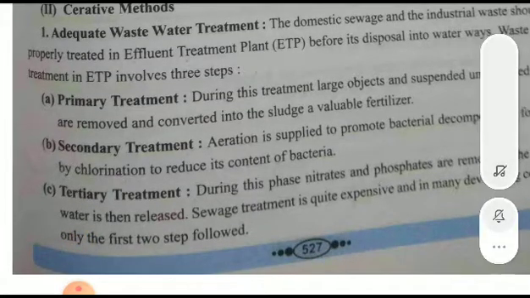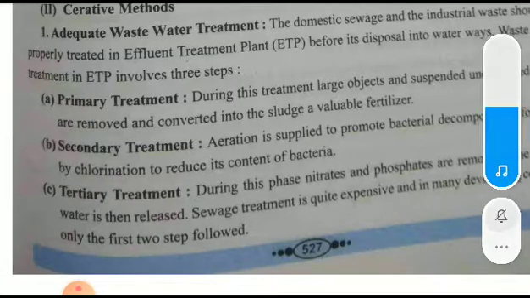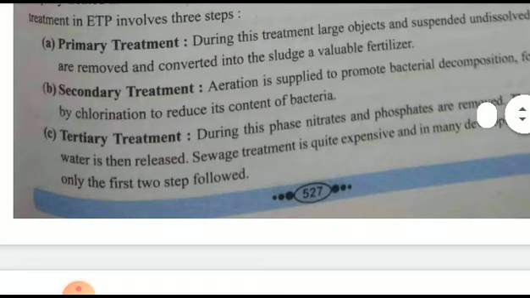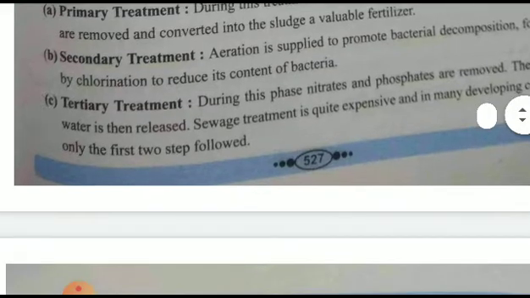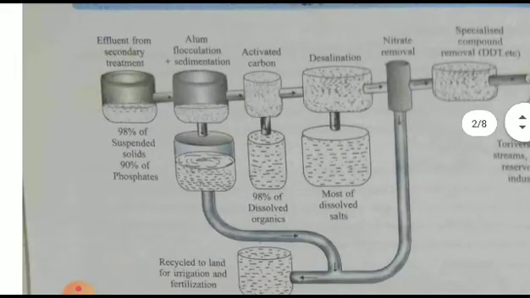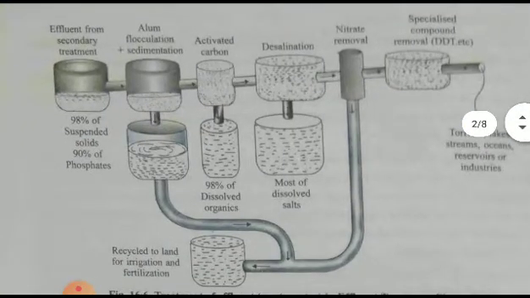Then primary treatment and secondary treatment. In secondary treatment, aeration is supplied to promote bacterial decomposition, followed by chlorination to reduce its bacterial content. Tertiary treatment: nitrates and phosphates are removed, and water is then released. Sewage treatment is quite expensive. This is the setup of sewage treatment.